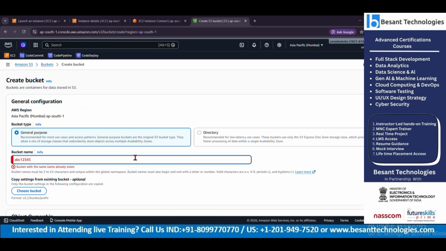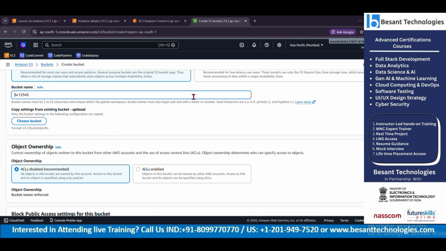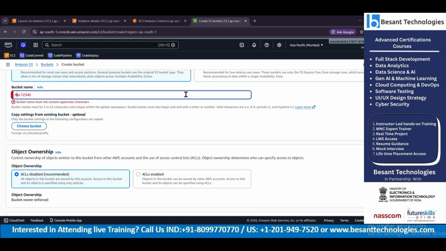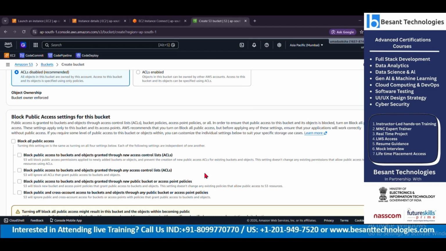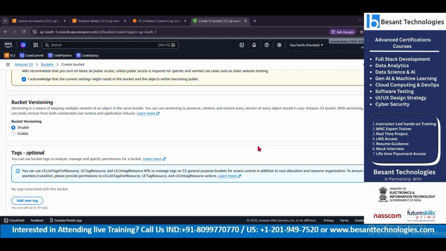So let's say, for example, I have a huge database and I want to add this huge database into a virtual cloud service, and I want my client to view that particular service each and every time I update it. So what I do is create this S3 bucket and add all the details which my client should see at the end of the day.